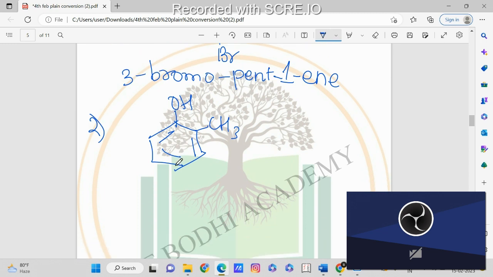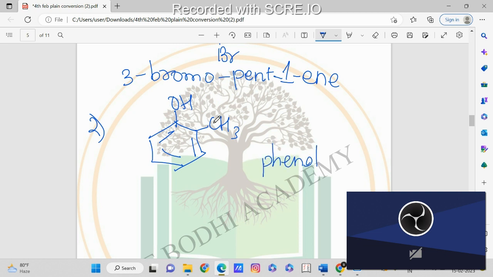Now second, we are having this compound. Okay, so this is benzene. The hexagonal ring with the 3 double bonds is called benzene. Now what is attached to benzene? We are having an OH group and a CH3 group. Now how will you name this? We know that when we are having an OH group attached to the benzene ring, the name is phenol. The name of that group is phenol.